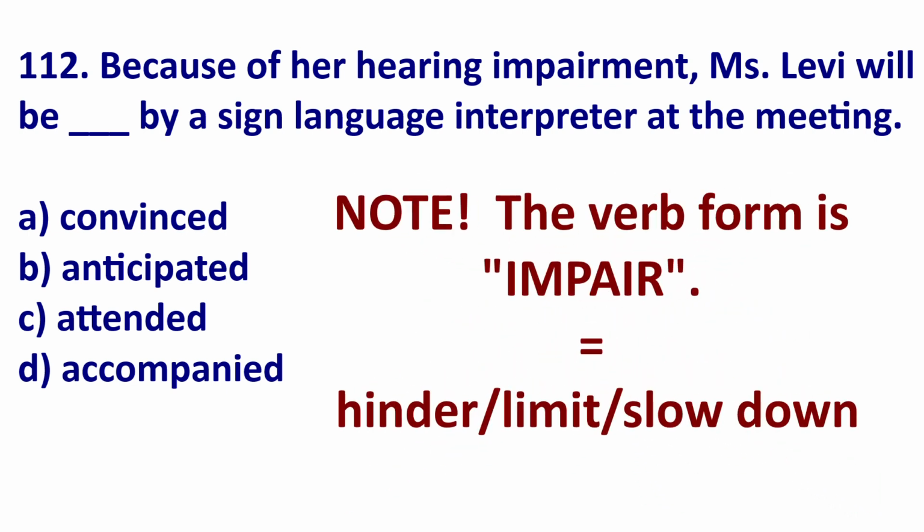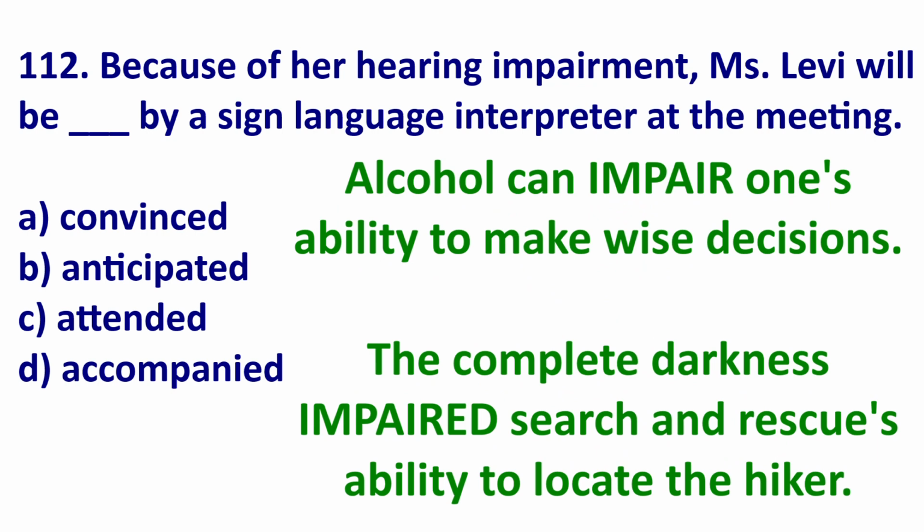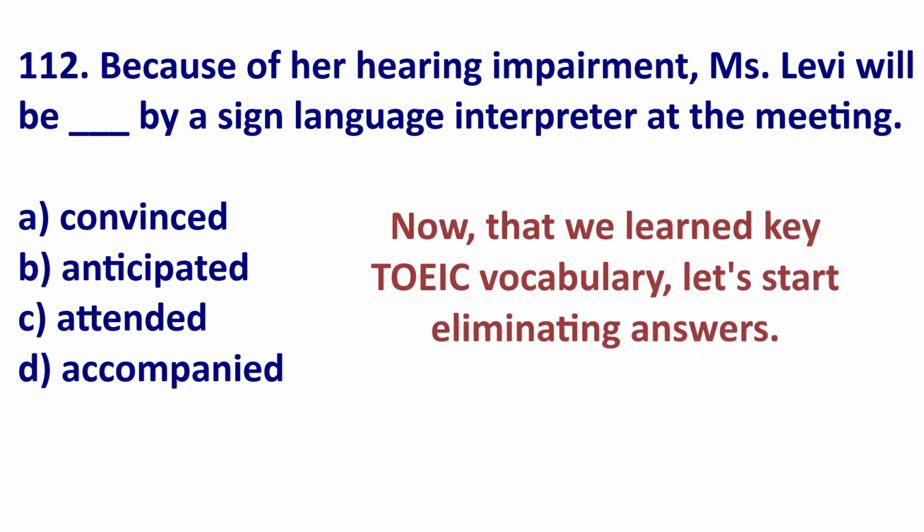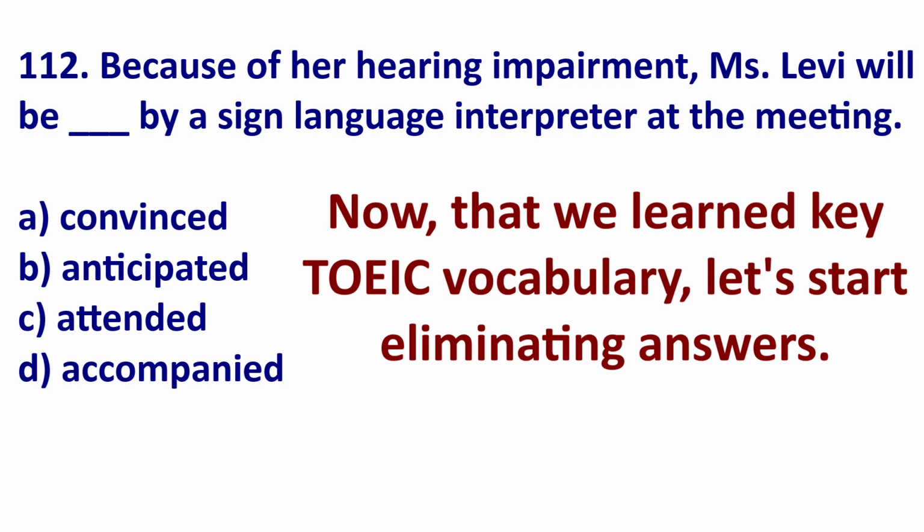Now, the verb for impairment is impair, and this means slow down, hinder, limit. An example, alcohol can impair one's ability to make wise decisions. Yes, that is definitely true. Or the complete darkness impaired search and rescue's ability to locate the hiker. Now that we have the vocabulary, let's get the answer.